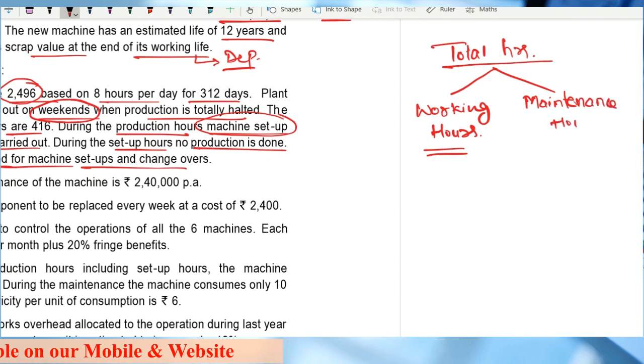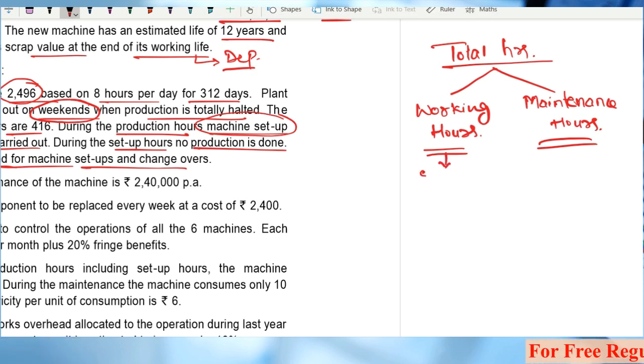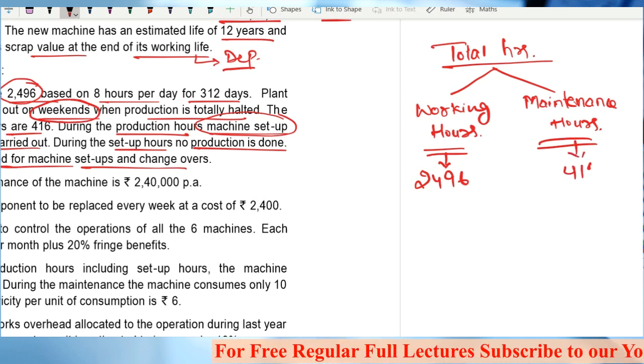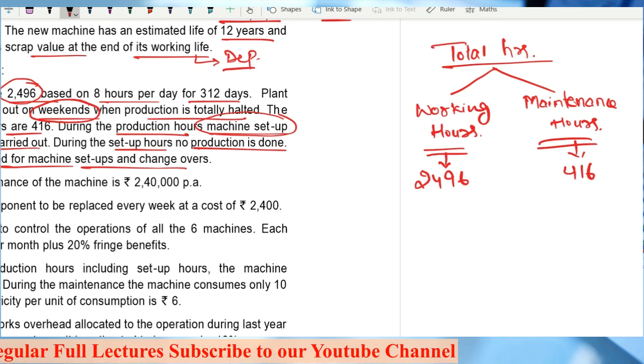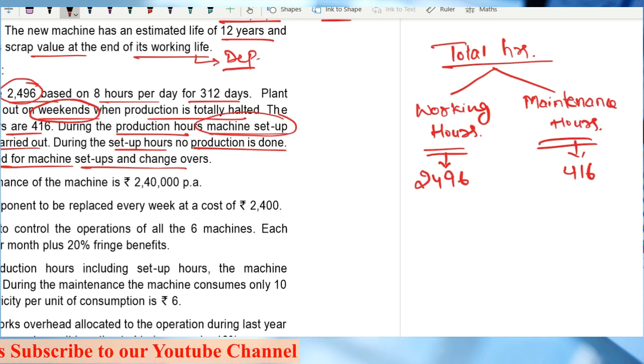Now this working hours is 2496 and this maintenance is 416. This maintenance part is not included in this 2496, because these are the working hours and during maintenance there is no working hour. So this 2496 is purely working hour.